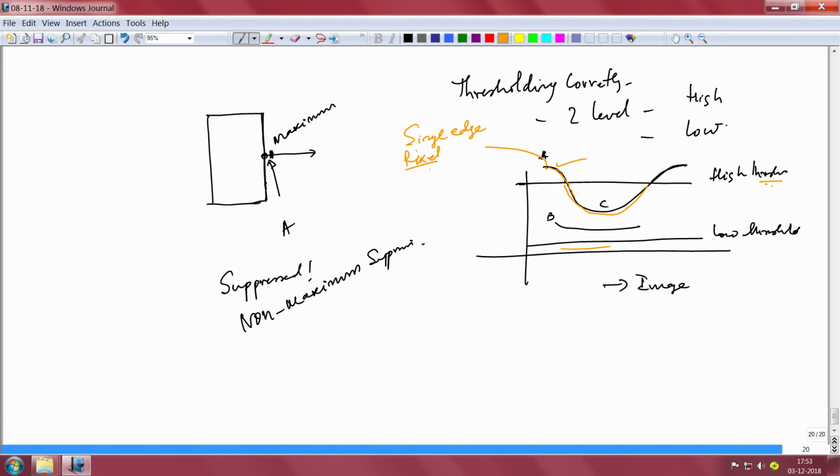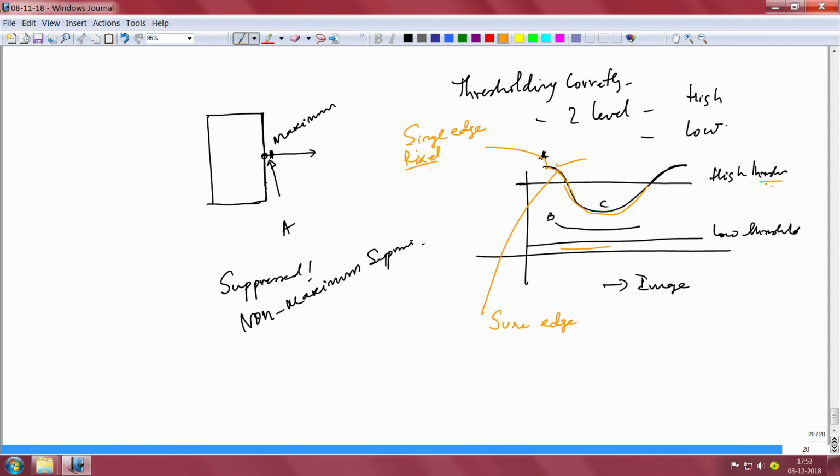In this manner one could actually detect the fact that A, as they call it, is a sure edge, because it is above the high threshold.